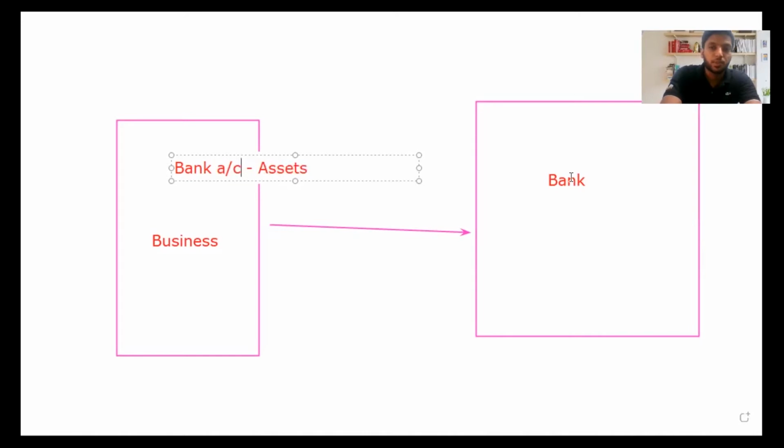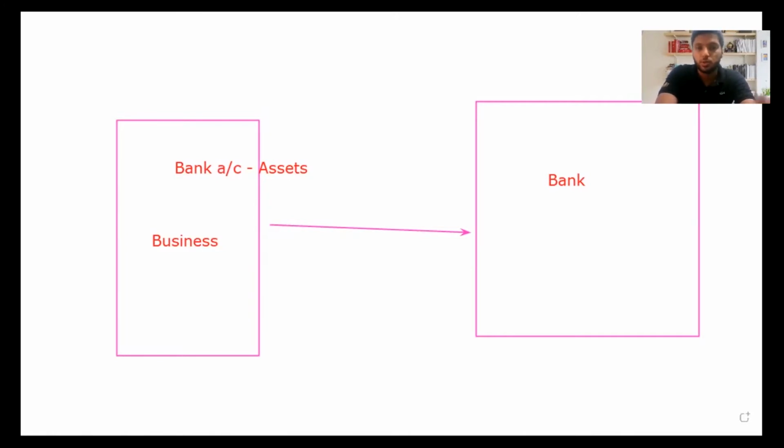From the bank's perspective, they see that when they receive the money, one day they should give us the money. They can't say no, we can't give you money. They should give our money. So when they have the perspective of giving our money back to us, that perspective is known as liability, because the bank is receiving our money. The bank is liable to give the money back one day to us. It's like the entity concept you learned, where the business and the owner are different. I'm saying the business and the bank account perspectives are different.